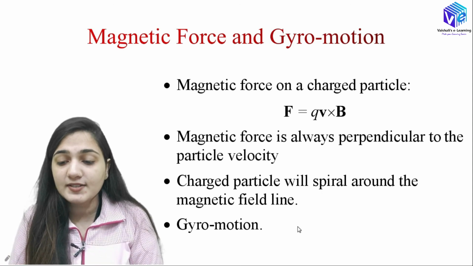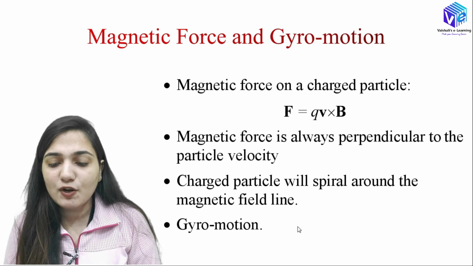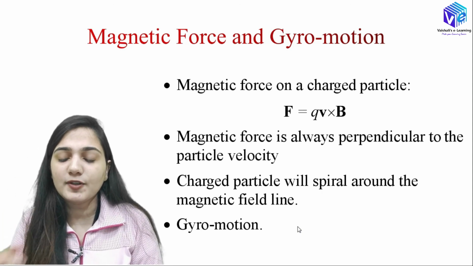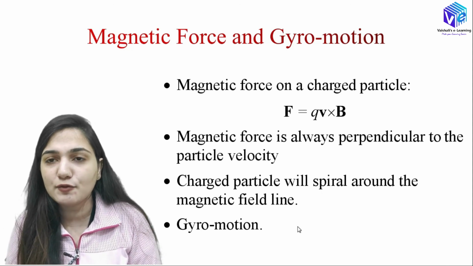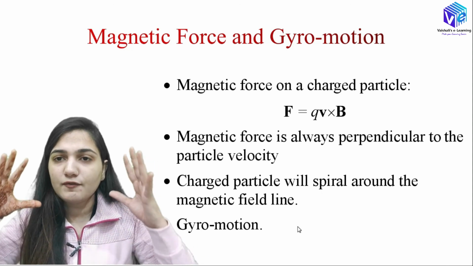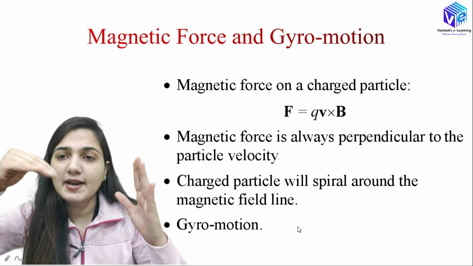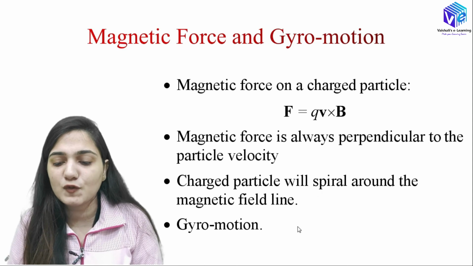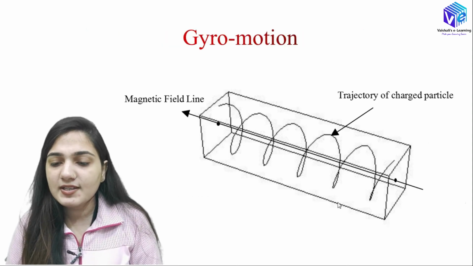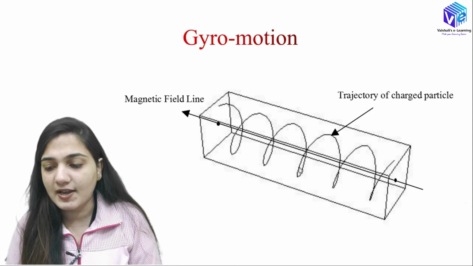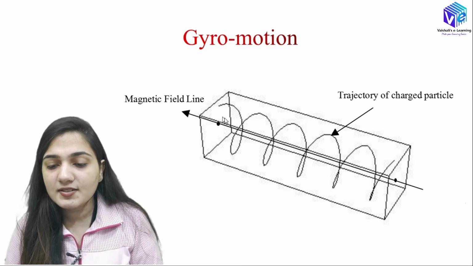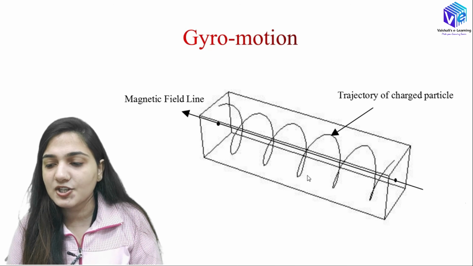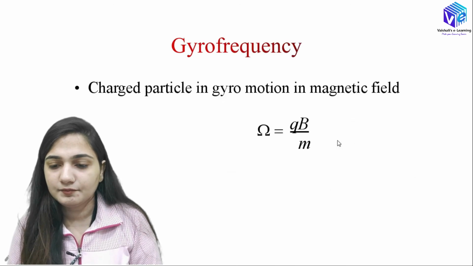The magnetic force is always perpendicular to the particle velocity, and the charged particle will have a spiral motion around the magnetic field line, which is called the gyro motion. So I hope you understood that whenever we have a magnetic field, it provides a circular motion to the charge, like a spiral type of motion, which is called the gyro motion. You can see the gyro motion with the help of this diagram. Here this is the perpendicular direction which represents the magnetic field line, and this is the trajectory of the charged ions.